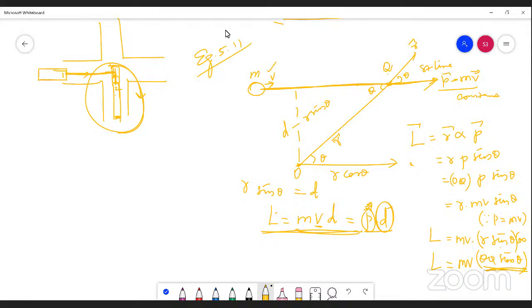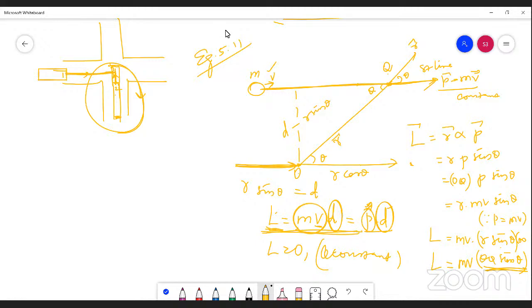If suppose the point mass moves along this path, if the point mass moves along the origin, then what will happen? L will be equal to 0. This is also constant. As long as the point mass moves along the origin, the angular momentum remains a constant, L equals 0. So we can say here, as long as the linear momentum is maintained a constant and the distance D is maintained a constant, the angular momentum is always a constant. So we have proved the required idea in the given question.